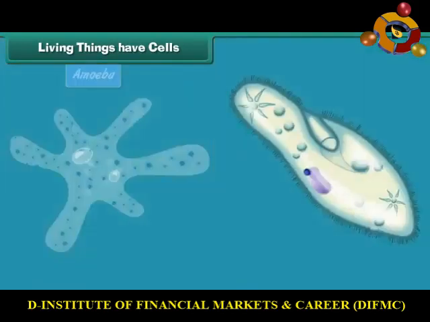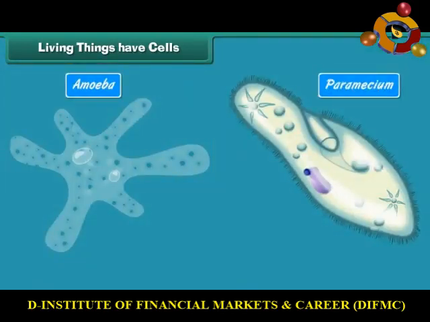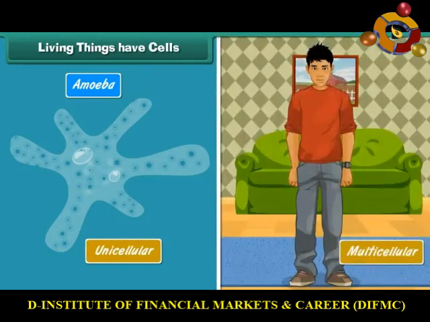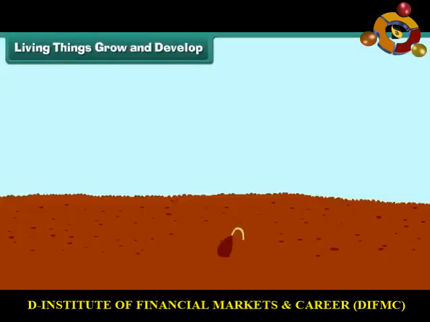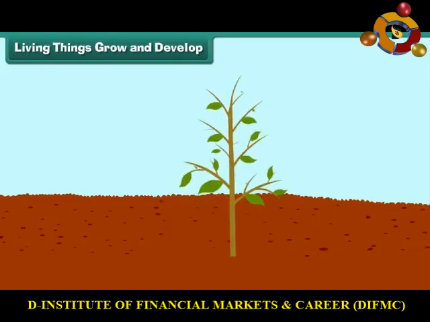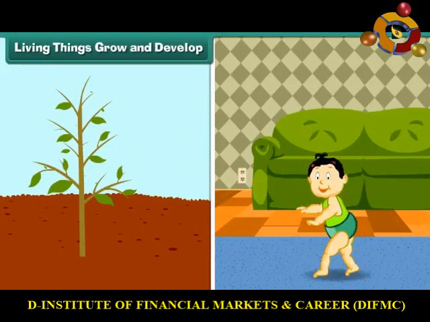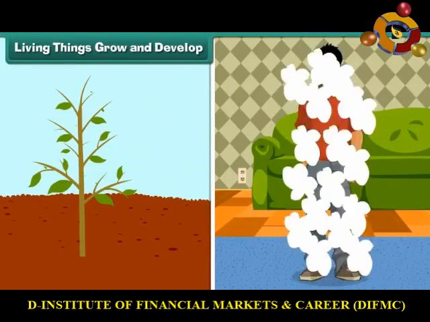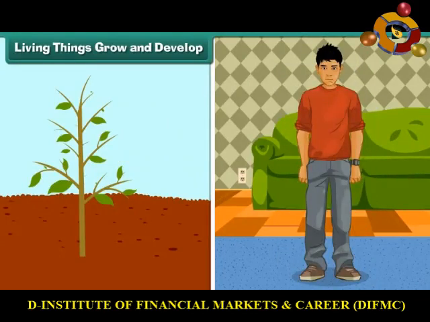Some living organisms like amoeba and paramecium are made up of only one cell, so they are called unicellular. Organisms made up of many cells are called multicellular. Living things grow and develop. All organisms grow and develop. Growth results in an increase in size, weight, and synthesis of new protoplasm. In animals, growth is limited to a certain age, while plants grow all their life.